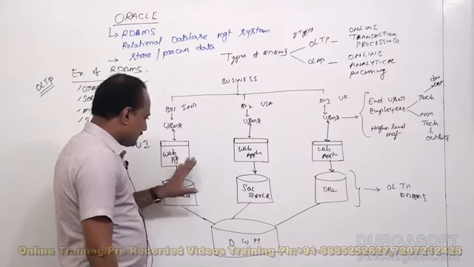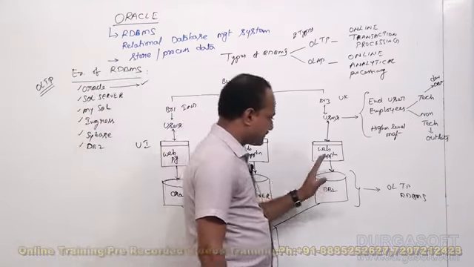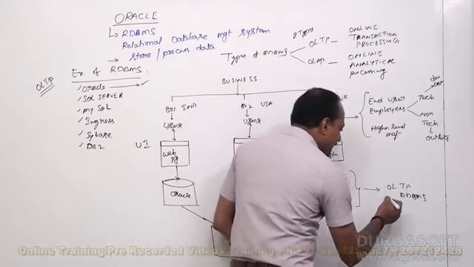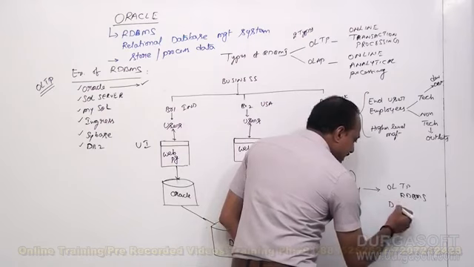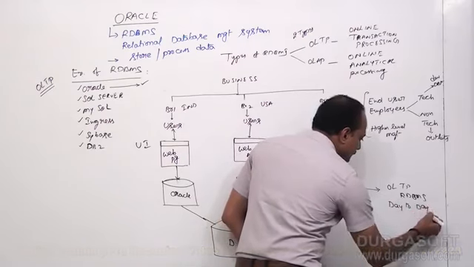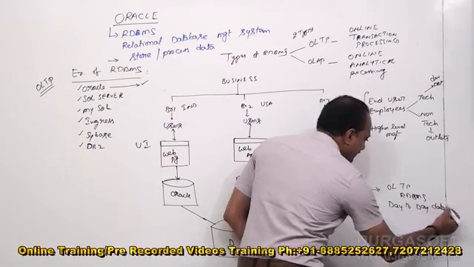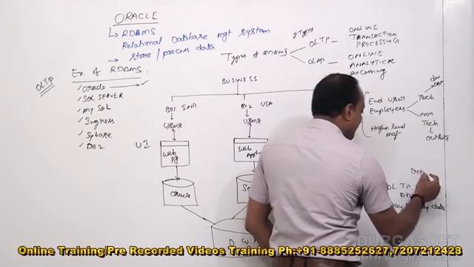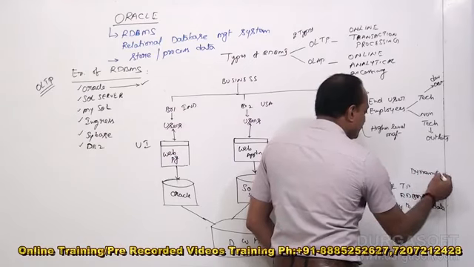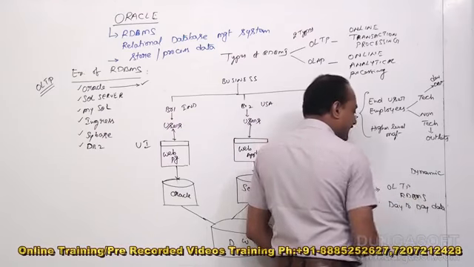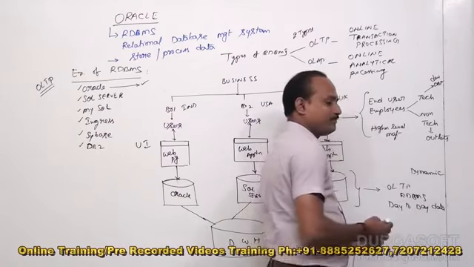Everyday activities and transactions are saved in the OLTP RDBMS. OLTP RDBMS contains day-to-day data, or daily data, or dynamic data. Dynamic data, transactional data, day-to-day data, all are the same.